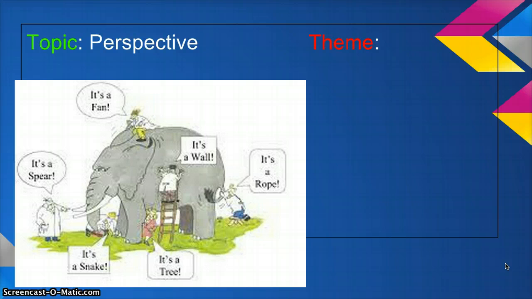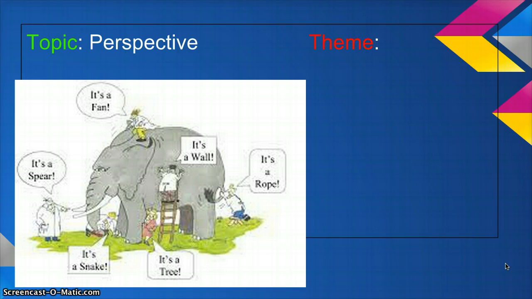Let's take a look at the story, The Six Blind Men and the Elephant. We know that a topic of this story is perspective. This story is about perspective because each blind man in the story had a different perspective about the elephant.